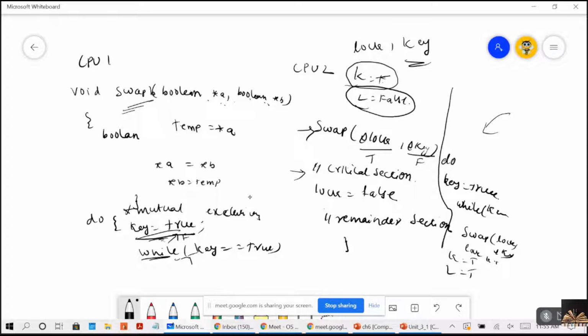Let's consider there are two processes, P1 and P2, in two CPUs trying to get executed. Initially P1 will be executing this code, and we make key equal to true. While key is equal to true, perform the swap, then enter into the critical section.